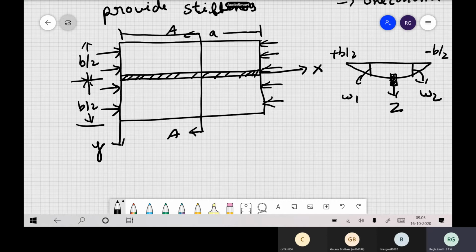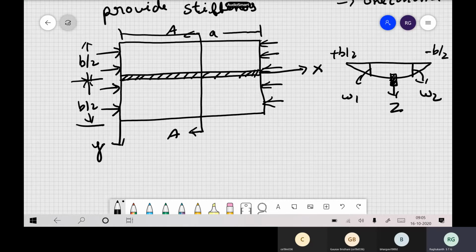As I already told you, if you want to solve these types of problems, wherever there is a stiffener, instead of solving as one plate, you solve as two plates. Then you approximate and apply the boundary conditions at the edges as well as at the junction between these two plates, and then you solve the problem.